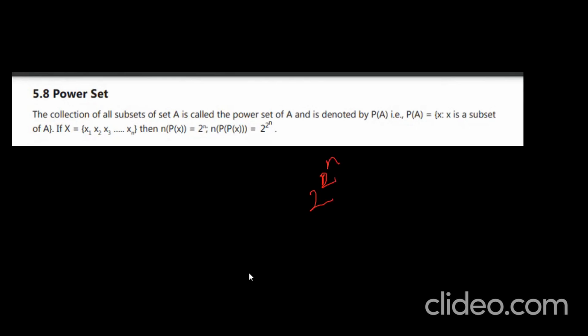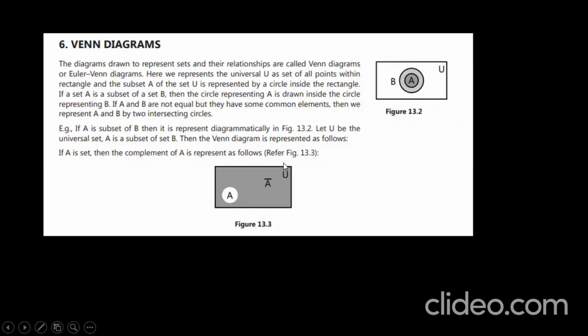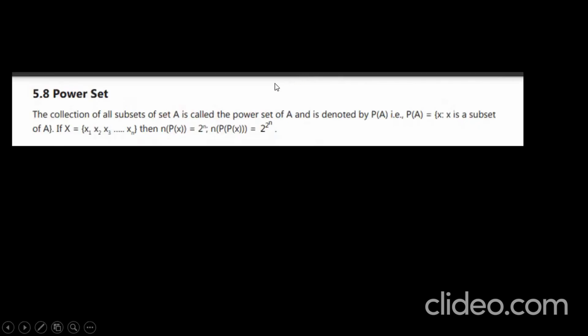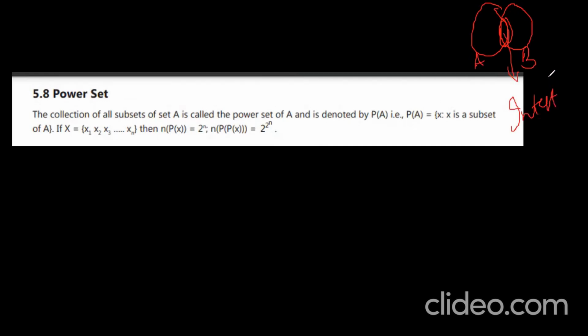Yes, very good. This is about power set. So these are the different types of sets. Next, union of a set, and one more I forgot to say, intersection of a set. Intersection means if you have two sets, any common elements present in both sets form the intersection of two sets.